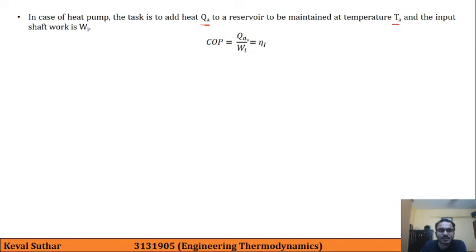That is, QA is the desired effect, that is to add heat, divided by the work input WI. Let us say this is the first law efficiency. And COP maximum is given by TA divided by (TA minus T0), which is equal to QA upon WI, that is QA upon A minimum.